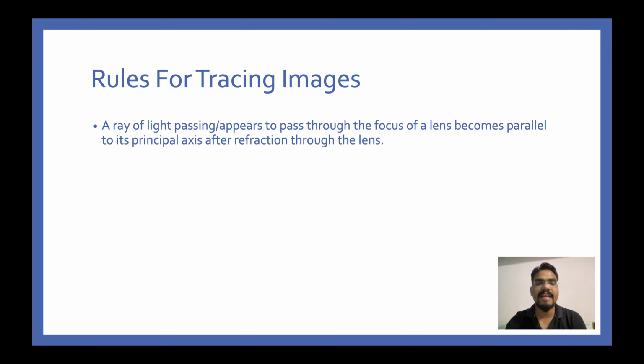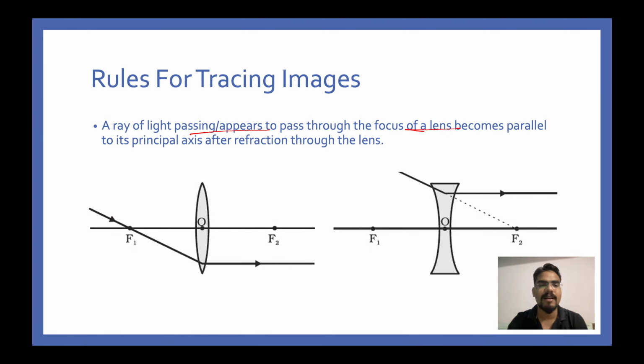Next rule is that any light ray which is passing through the focus will obviously be parallel to the principal axis after refraction. Have a look at this. Similarly here, the light rays are coming in this direction, but after refraction they are moving parallel to the principal axis, and if you extrapolate this, it will appear to pass through the focus, as you can see in the diagram on my right hand side.